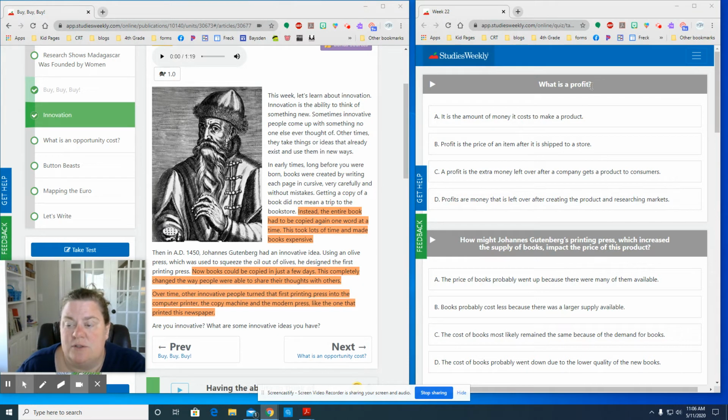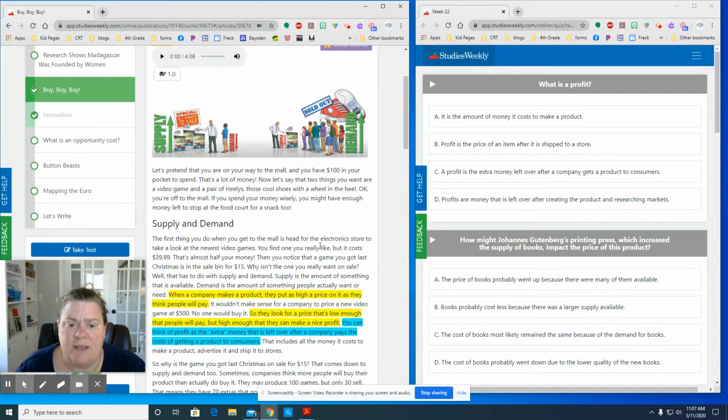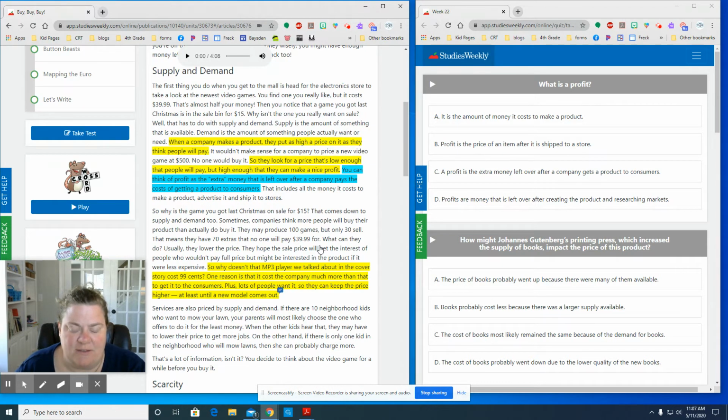So one of the questions was, what is a profit? Okay, so if I went to the section buy, and I already went ahead and highlighted, which you're allowed to highlight too. And so you just highlight it and then this little window pops up with the different colors. Okay, so what is a profit?